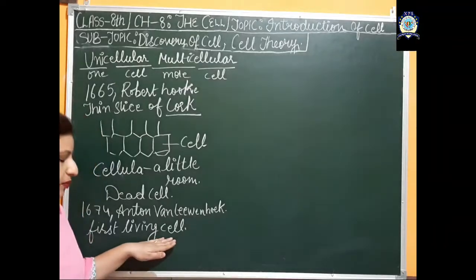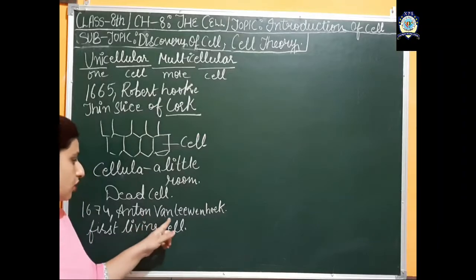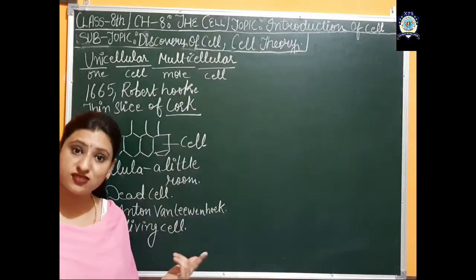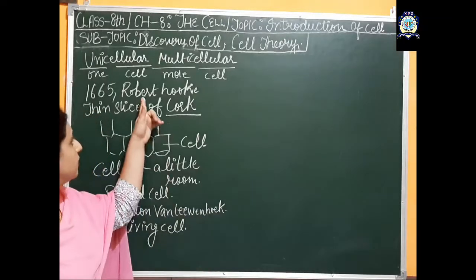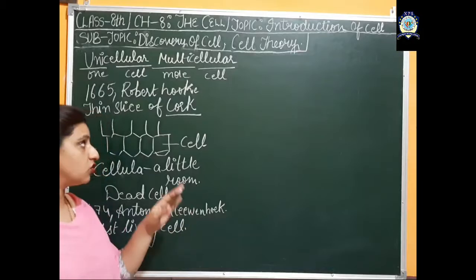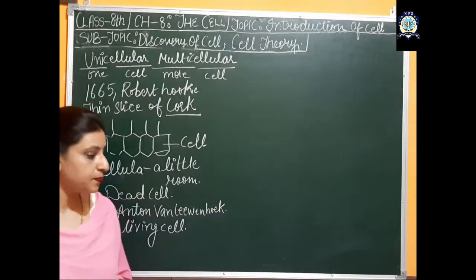So for the first time he discovered the living cell. If anyone asks who was the first scientist to discover the living cell, your answer will be Anton van Leeuwenhoek. And if someone asks who discovered the first cell, that is Robert Hooke, and who discovered the dead cell, that is also Robert Hooke. Like this you can answer the questions.